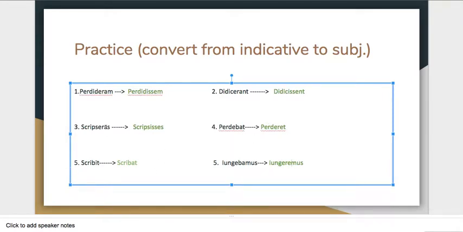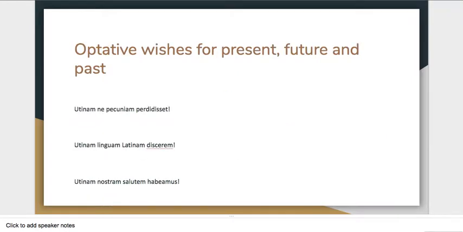Alright, now quickly we're just going to finish with some optatives, wishes for the present, future, and past. Looking at these different sentences, try and determine whether they're talking about a wish for the past, a wish for the present, or a wish for the future, and translate them. We did talk about this in class, so see if you can remember how to translate it. And pause the video.